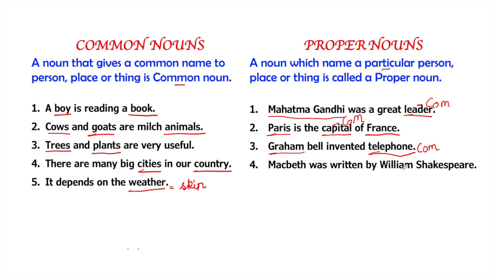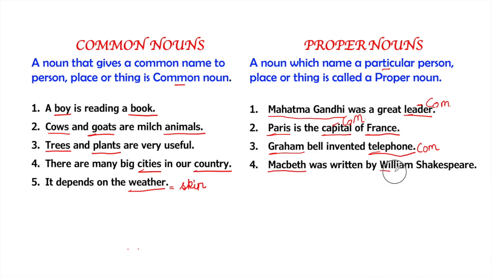Macbeth was written by William Shakespeare. Macbeth is a novel, it's a name and a specific thing. Macbeth is the only novel which cannot be repeated, even if people can name their novels Macbeth, but that is not the Macbeth which we are talking about. So, this Macbeth is a single novel which was written by William Shakespeare.